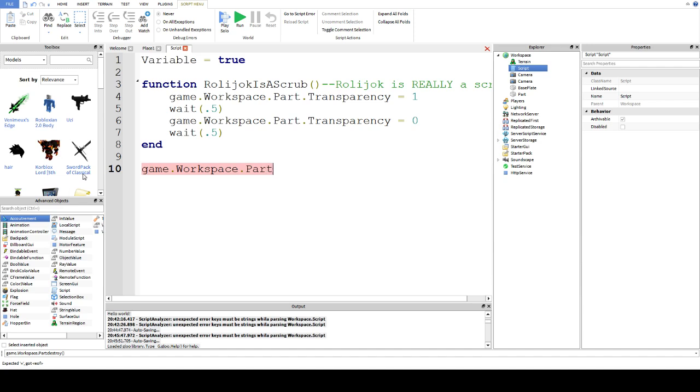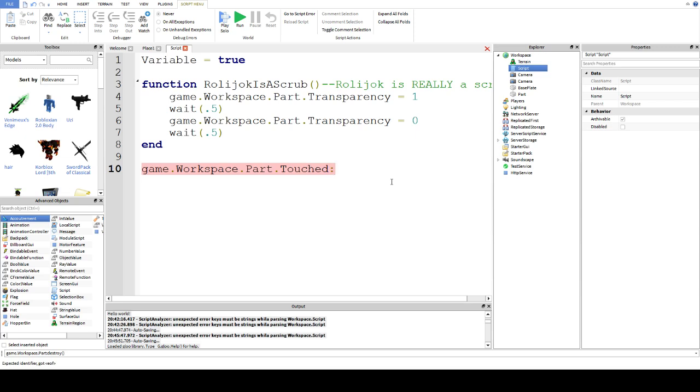Now each object will have different things which can make a function run. So a part will have Touched, type .Touched, and then it tells the game that you want it to do something every time the part's touched by something else.